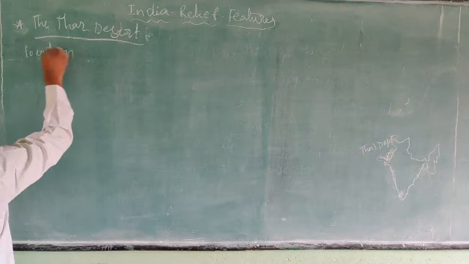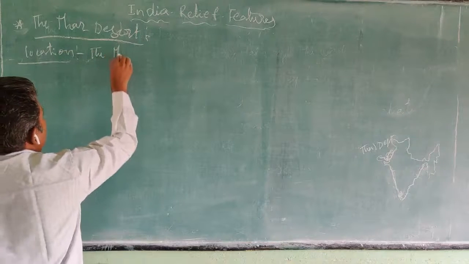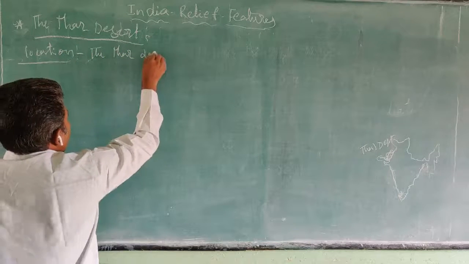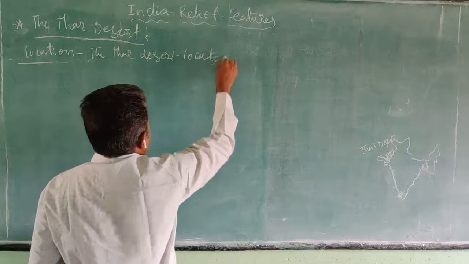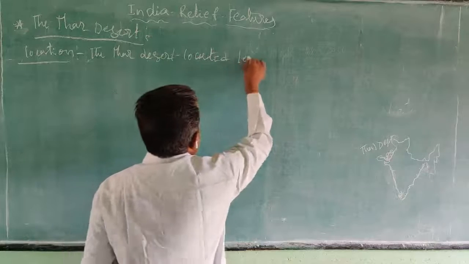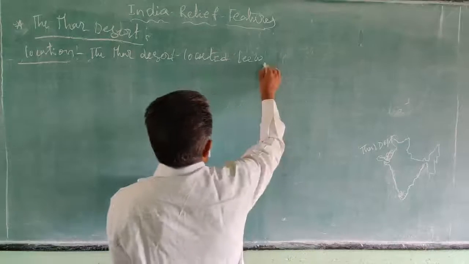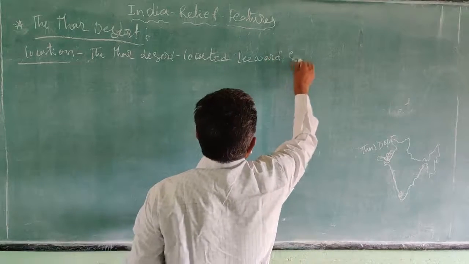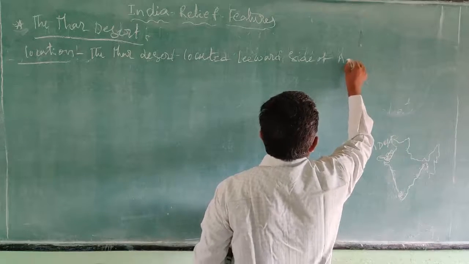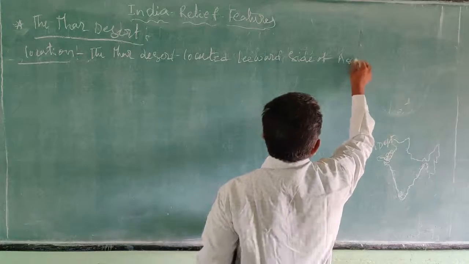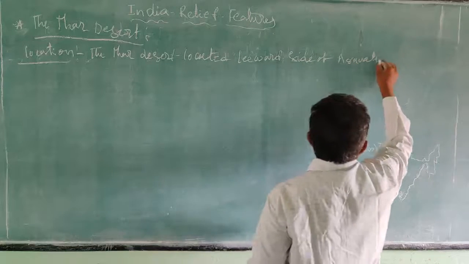Location of the Thar Desert: located on the leeward side of the Aravalli Mountains.